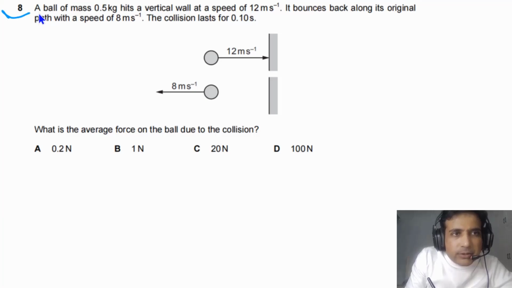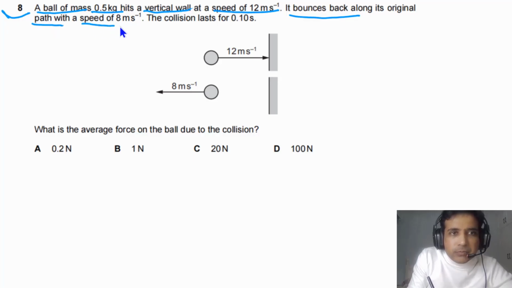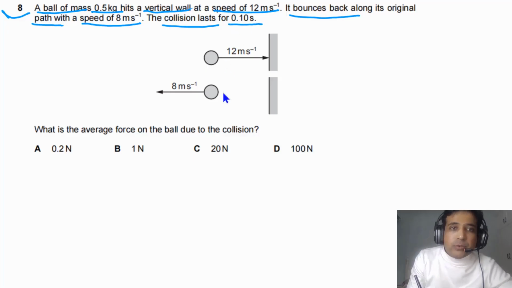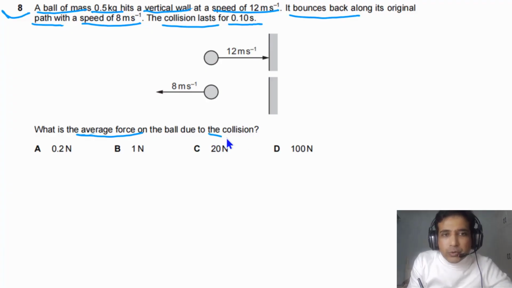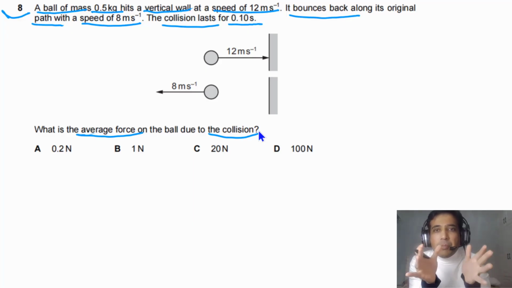For question number 8, it is given to us that a ball of mass 0.5 kg hits a vertical wall at a speed of 12 meters per second. It bounces back along its original path with a speed of 8 meters per second. The collision lasts for 0.10 seconds. We need to find the average force on the ball due to the collision. It is a very common question in every past paper. There will be one question about collision where you need to calculate average force, so it is very important to master this concept.